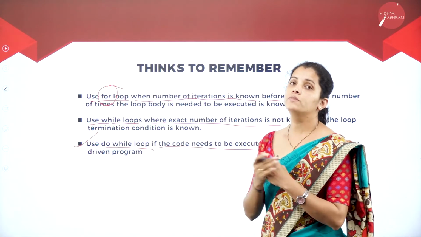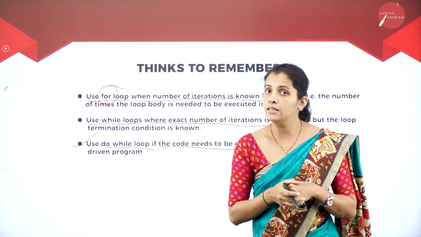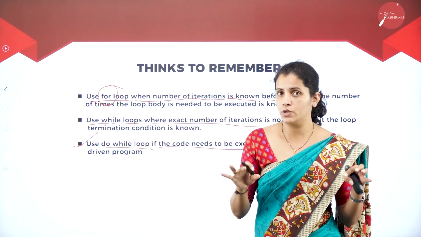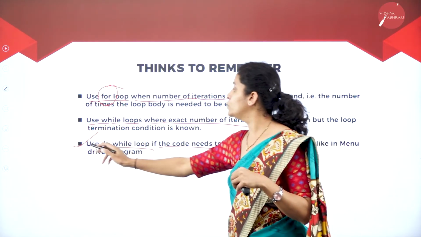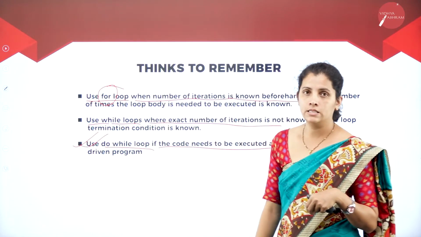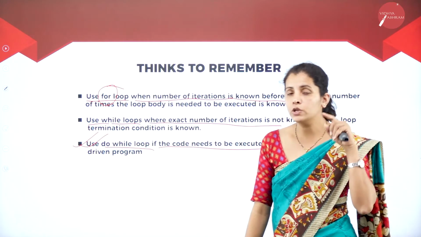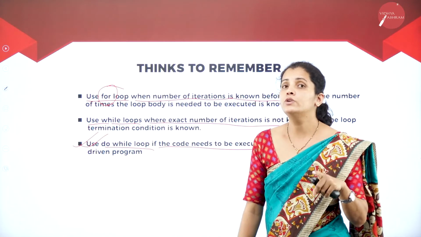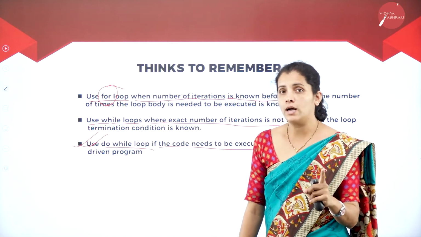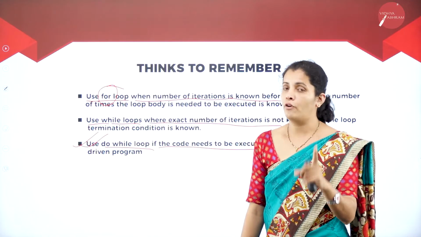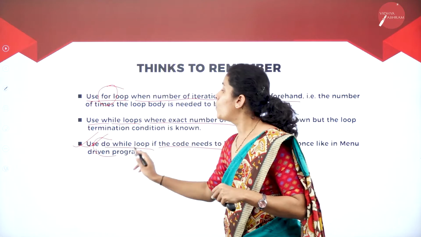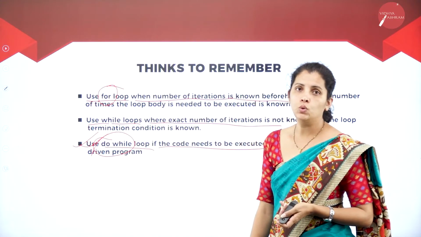Suppose I want to display a menu list. A do while statement is going to execute the program at least once even if the condition is false. So this is the main difference between while and do while.